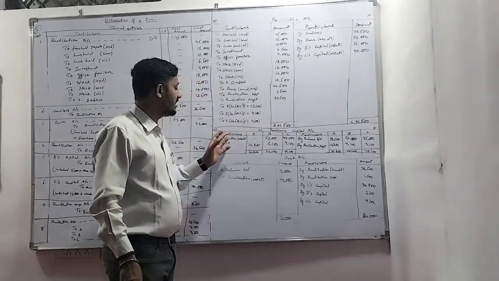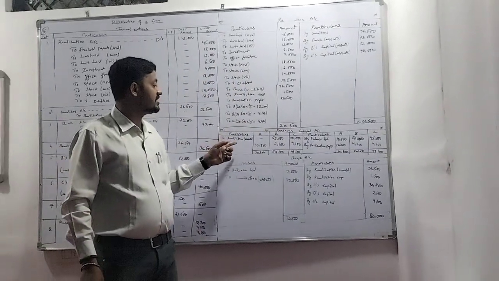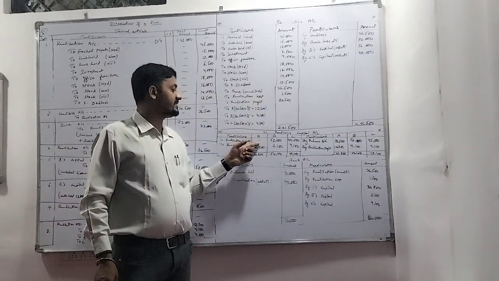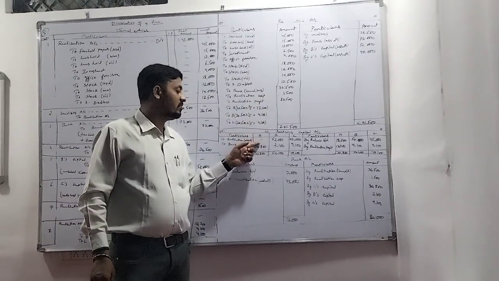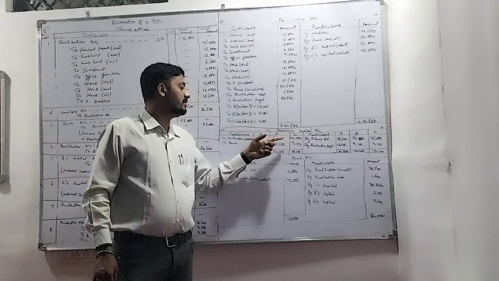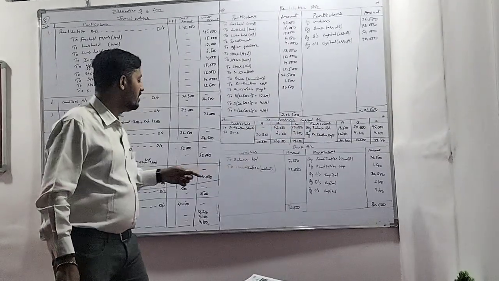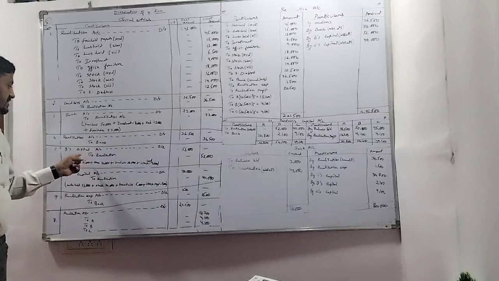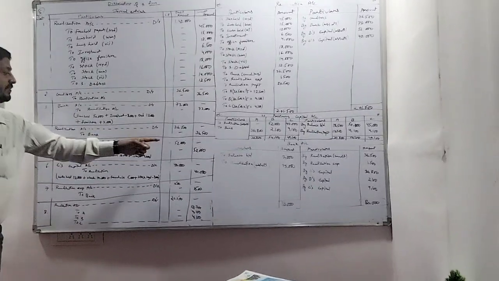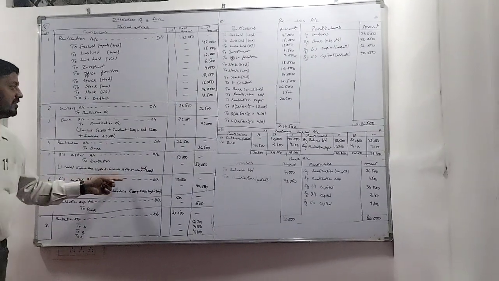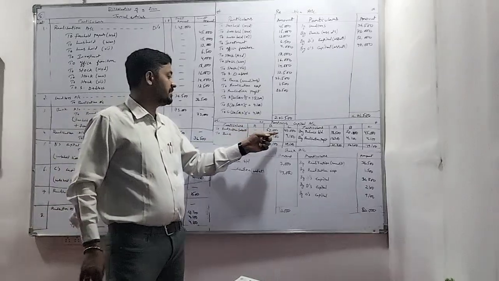After this, the last is realization assets. So A should not take any assets. That is the reason A's block is the only complete block. And B is going to take out 52,000 and C is going to take out 40,000. And here we have to find out this. B's capital is 52,000 and C's capital is 40,000. This same thing is going to be repeated here.